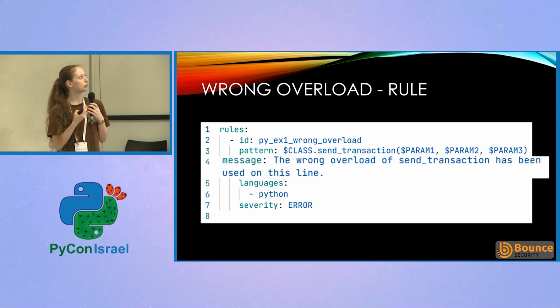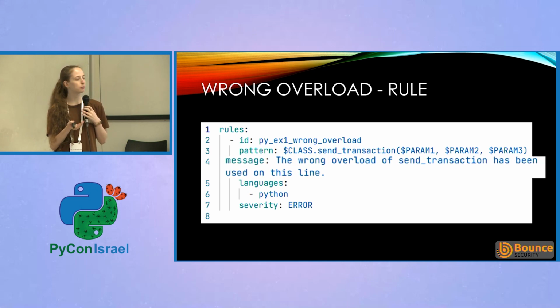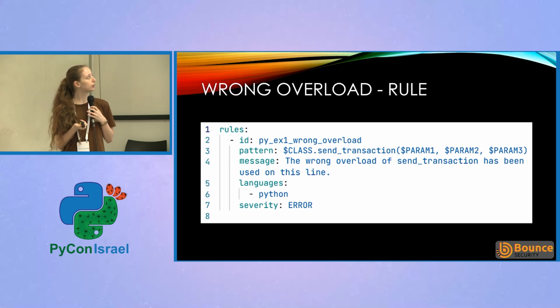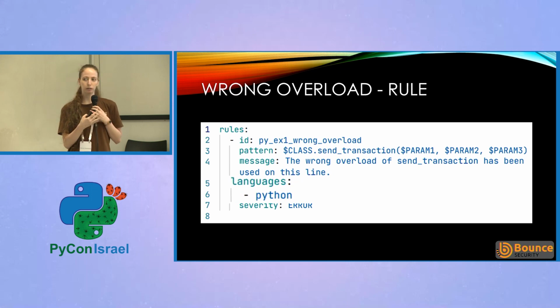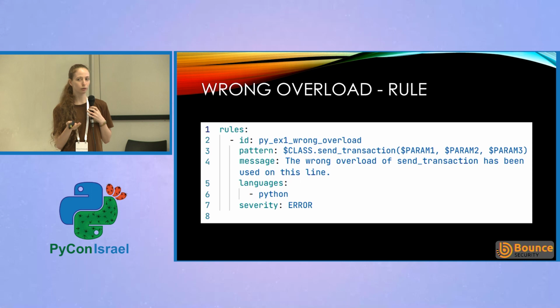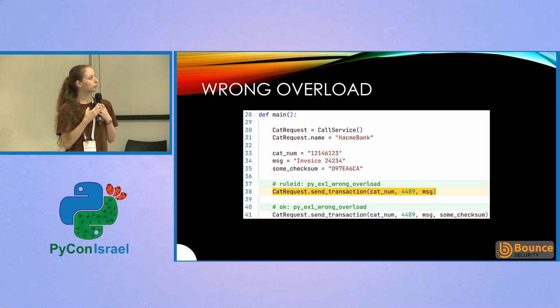Then we have the message, which Semgrep outputs every time it has a finding. And finally, the language we want to run this rule on. We want to run it on Python code. So we're looking for the send transaction function with just 3 parameters. And when we run it on our code, here we have only the yellow line. That's what Semgrep found. And both the rule ID and OK unit tests are in green. They passed.